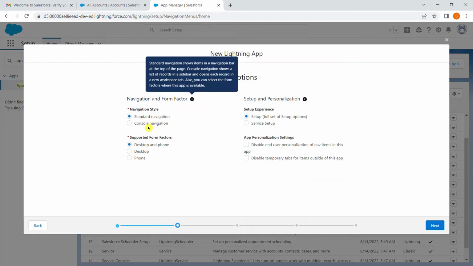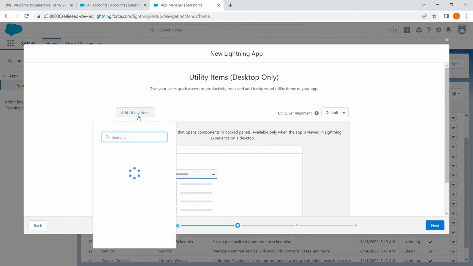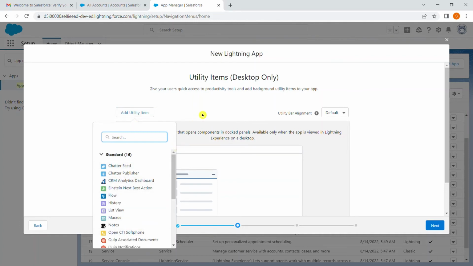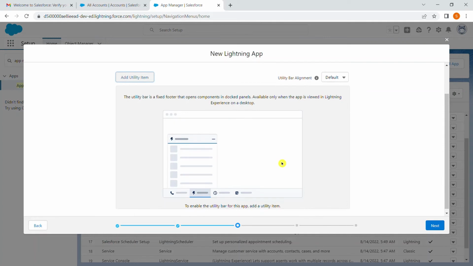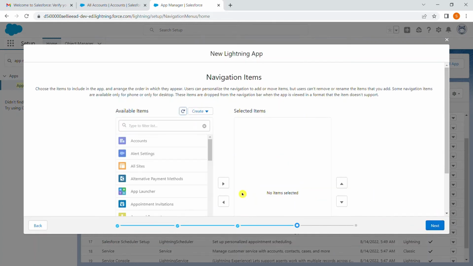Here it shows where we can use our application, like in desktop or phone, standard and console, and utility items which are going to display in the application. I am not selecting anything now, I am just creating an application.